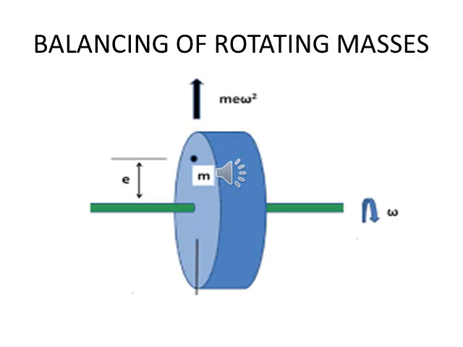Now let's talk about balancing of rotating masses. In a revolving rotor, the centrifugal forces remain balanced as long as the center of mass of the rotor lies on the axis of rotation of the shaft. When this does not happen, there is an eccentricity and unbalanced force is produced.